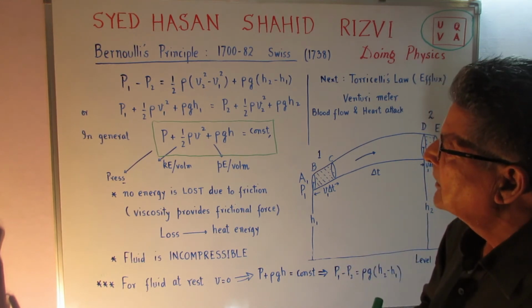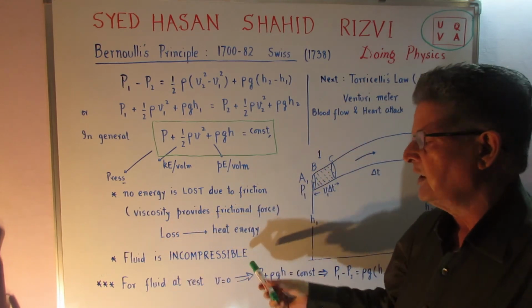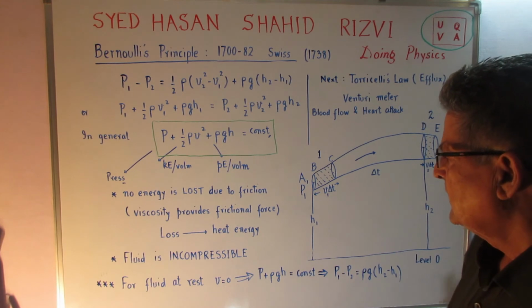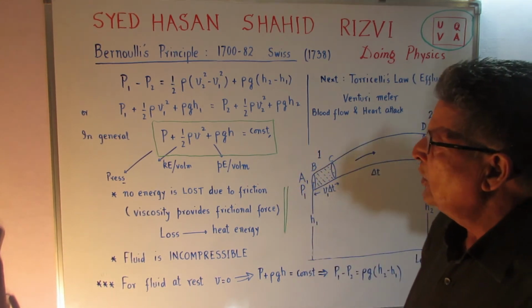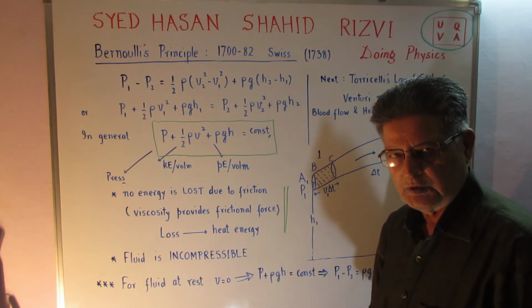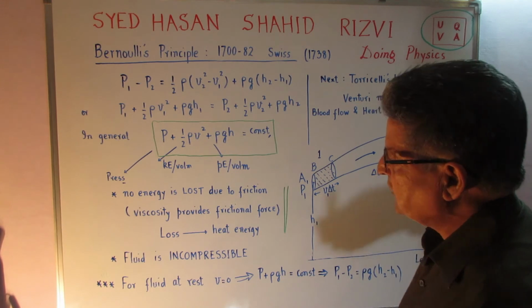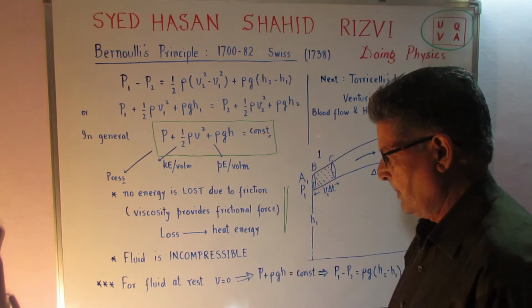There are two things in the Bernoulli's principle. One is that in deriving it, we have considered that the fluid is incompressible. The second thing is that our consideration has been only three items: the energy due to pressure, energy due to motion, and energy due to position.